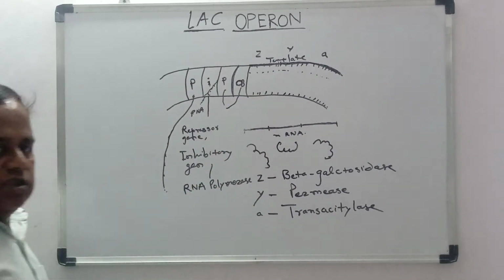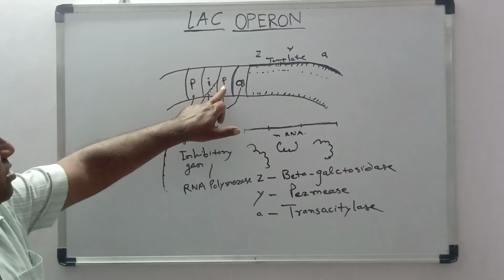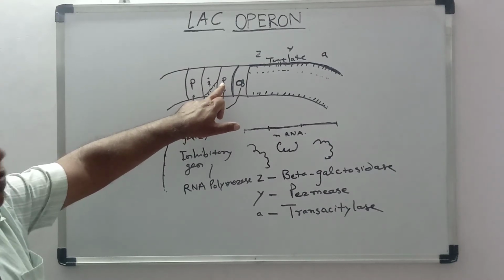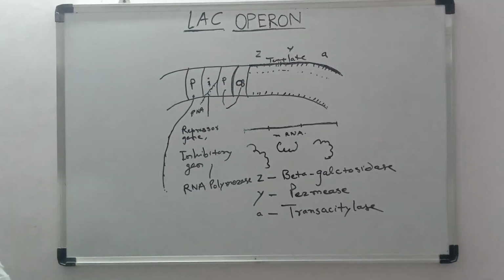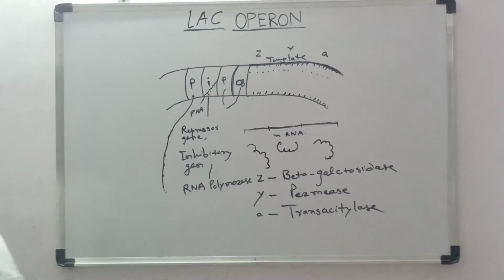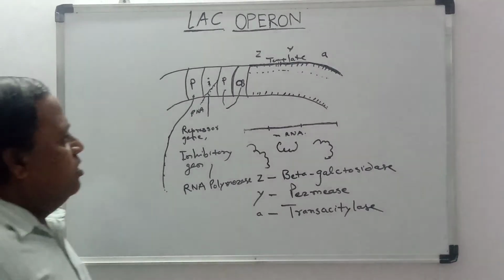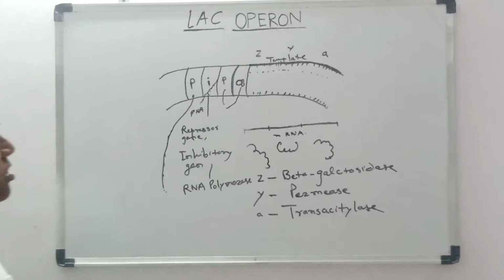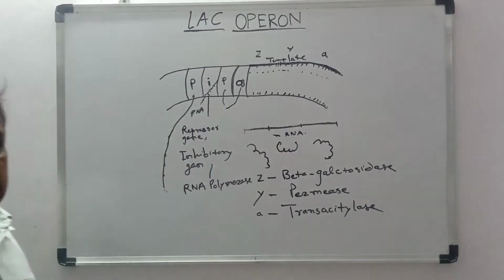It binds to the operator region and doesn't allow this RNA polymerase from the promoter region to come over here and start the production of RNA. And it happens when the glucose is available in the environment. Once glucose is not present, then the action of this gene starts.